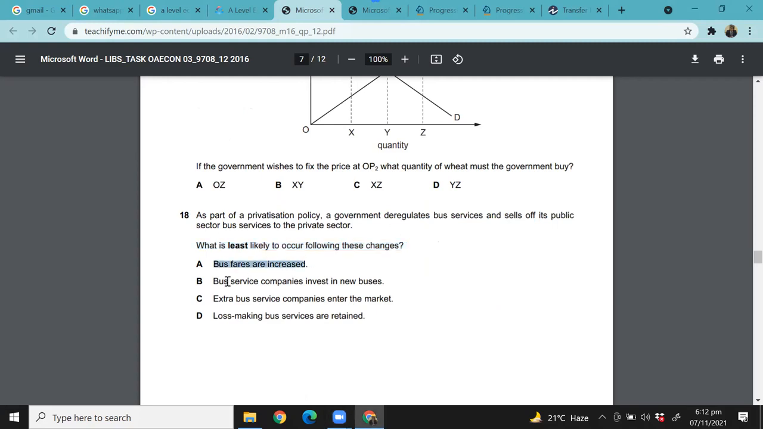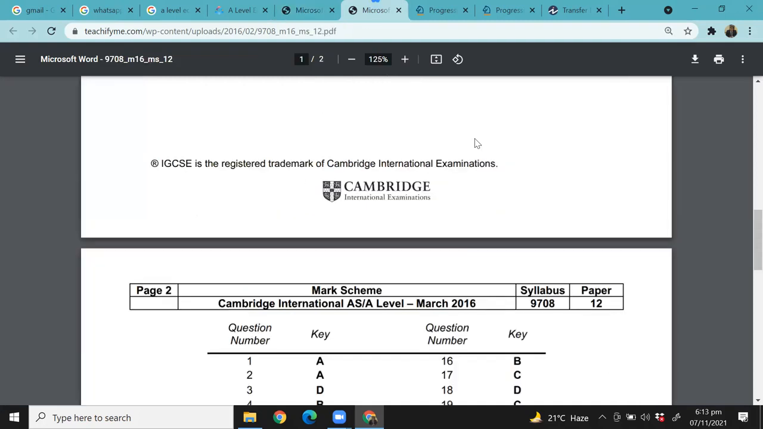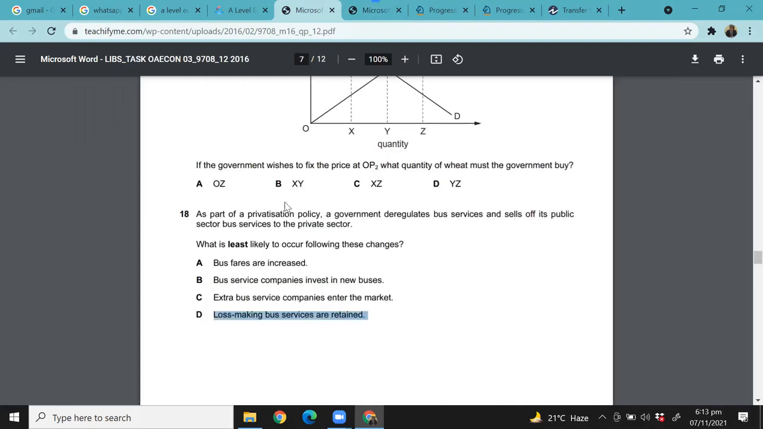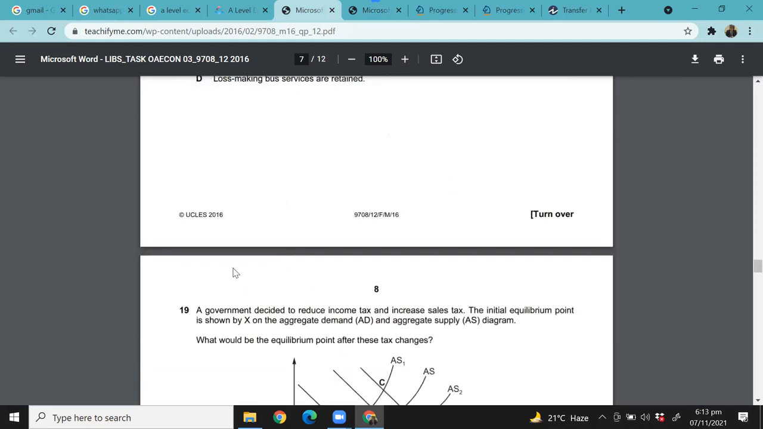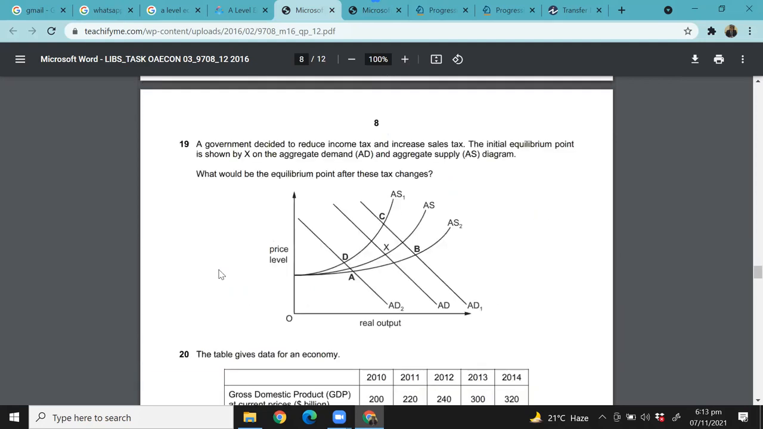Bus fares are increased. Bus services companies invest in new buses. Extra bus service companies enter the market. Loss making bus services are retained. When something is privatized, what is least likely to happen? D, exactly. Private companies will not want to retain loss making services. So 18 is D. Very good. They will not retain loss making businesses because the private sector businesses' main objective is to maximize profit.